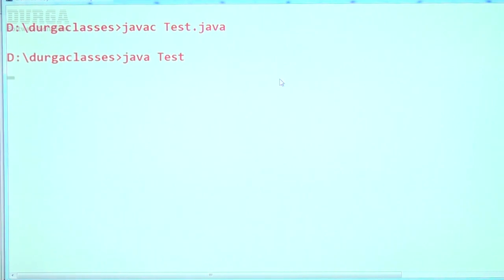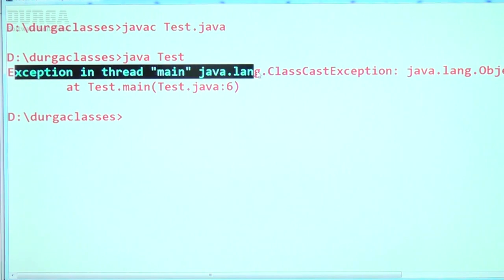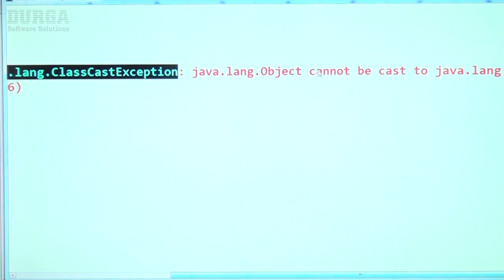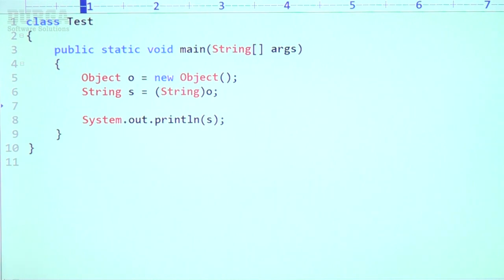But at runtime, what are we getting, sir? Exception in thread main java.lang.ClassCastException: java.lang.Object cannot be cast to java.lang.String. Remember this one, sir. Like that we are going to get the error.